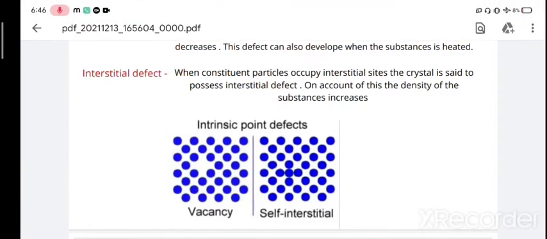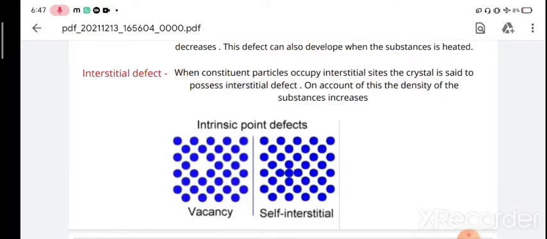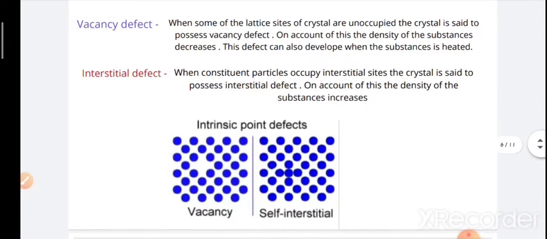So from this figure, we can see that in vacancy an atom is missing, but in interstitial the atom is extra. It is occupying an interstitial site, right? So in vacancy, we can directly say that due to the missing atom, the density decreases, but in the interstitial structure, due to the extra atom, the density increases in these substances. So that's all about vacancy and interstitial defects, or non-ionic defects. You can notice here that charge does not play any role. These are all atoms, they are not ions.